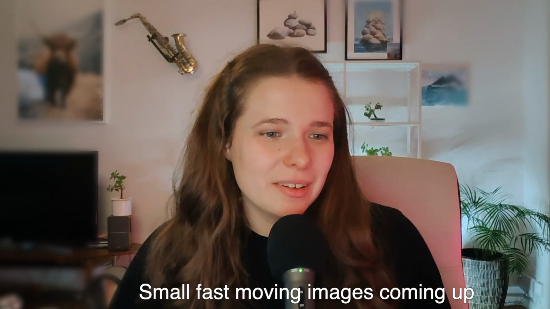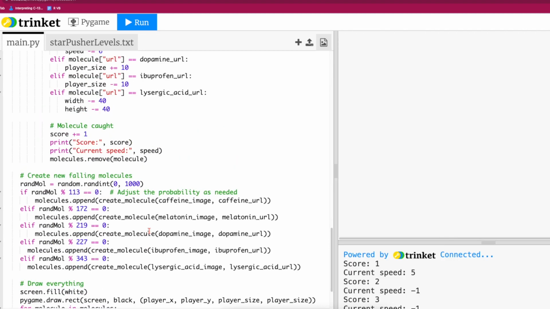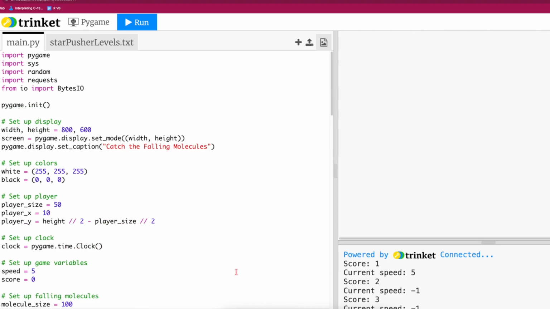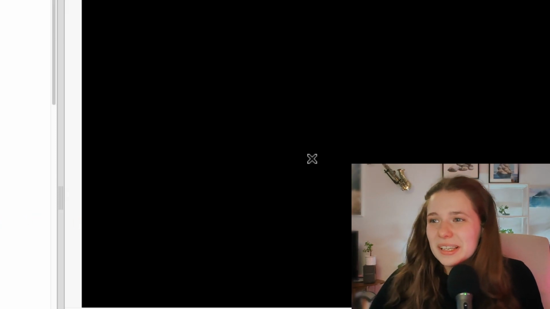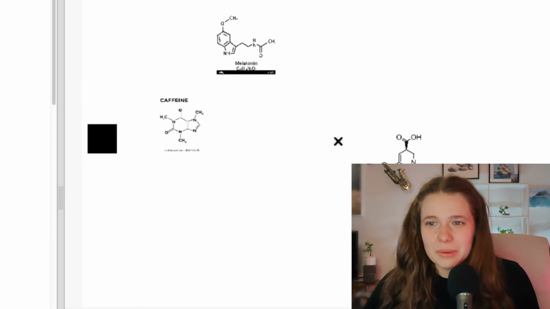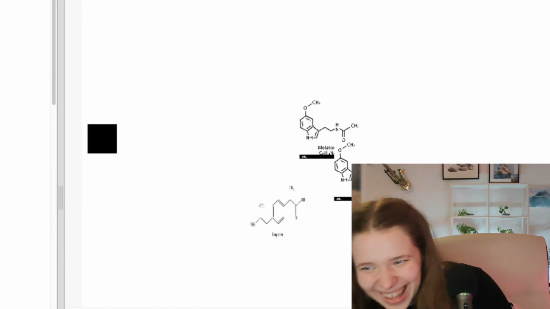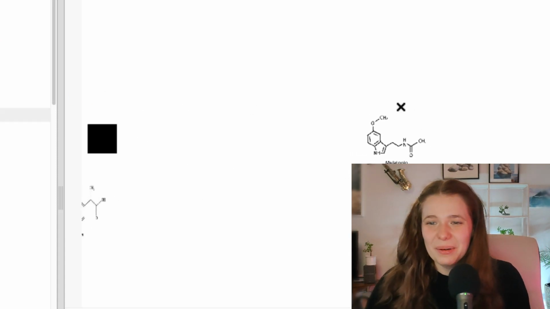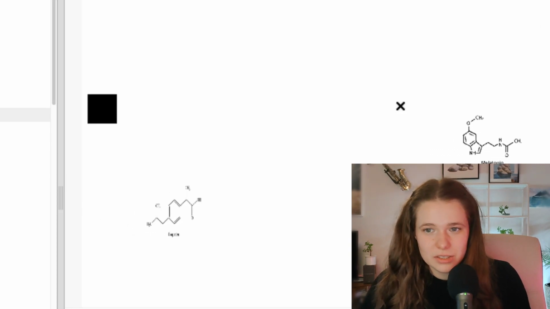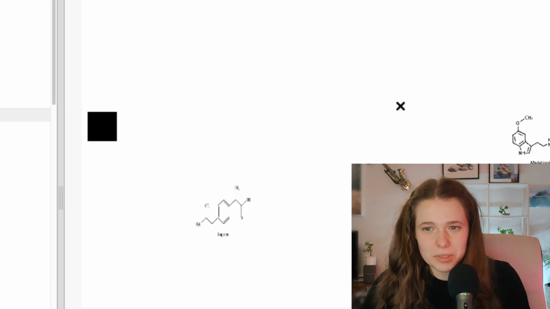My boyfriend had a look at this code and he managed to get the logic to actually be applied to the game. So let's see what's actually different about this right now. And also he messed around with how many molecules were showing up at the same time. Okay, now we're taking the caffeine and oh, okay. Okay. As you can see, we're now going backwards. So I assume we need to take caffeine to go forwards again.